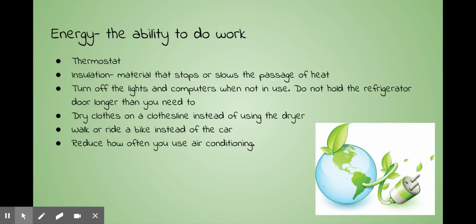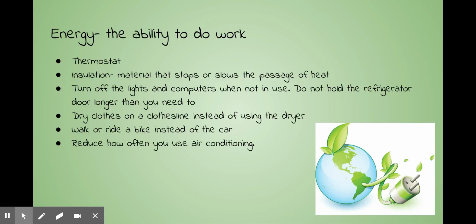Saving energy at home. A thermostat controls your furnace, electric heater, and air conditioner. Set the thermostat on a lower temperature when you need heat. Set it on a higher temperature when you run the air conditioner. Less energy will be used.